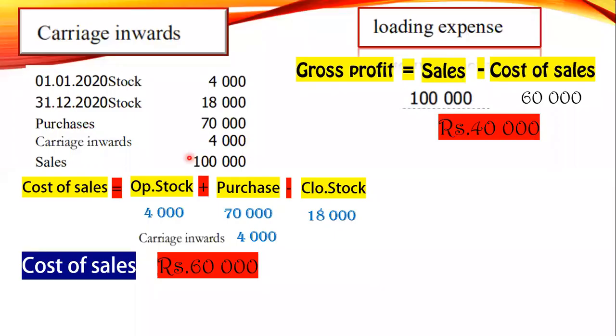As in last week's explanation, we have added the carriage inwards to the purchase. So our cost of sales becomes 60. Take that cost of sales over here. So sales minus cost of sales, your gross profit is 40,000 rupees.